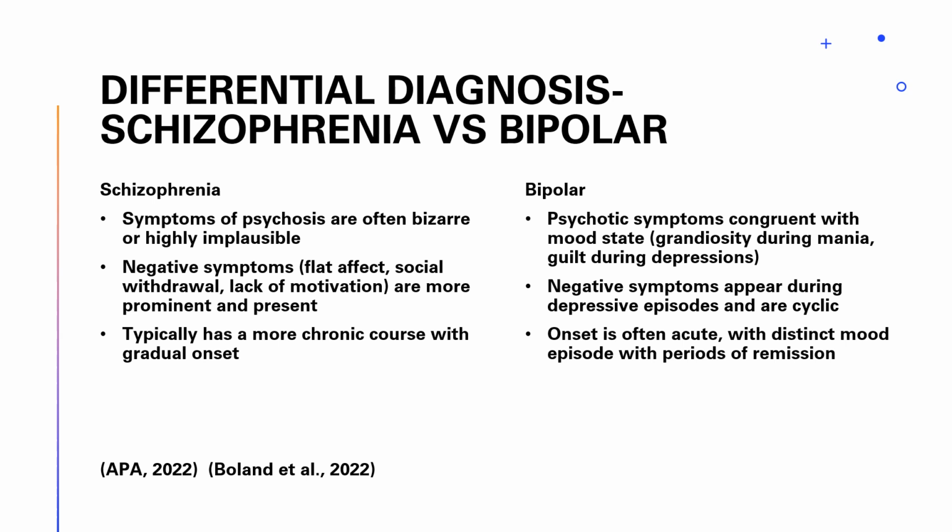In schizophrenia, negative symptoms are more prominent and present. In bipolar, those negative symptoms appear during a depressive episode and they are cyclic. In schizophrenia, it has a more chronic course with a gradual onset. In bipolar, that onset is acute with distinct episodes that have periods of remission.